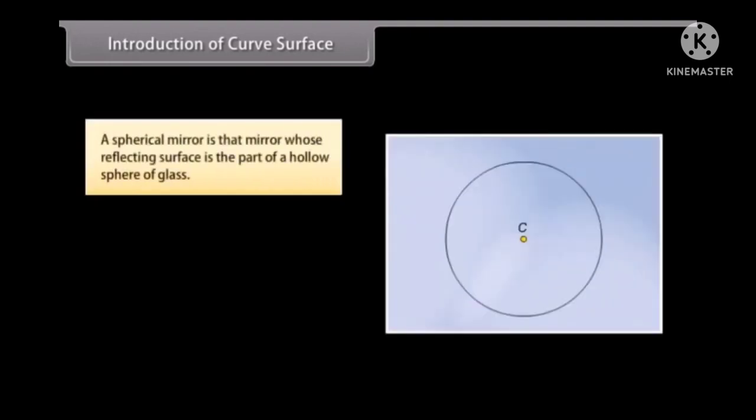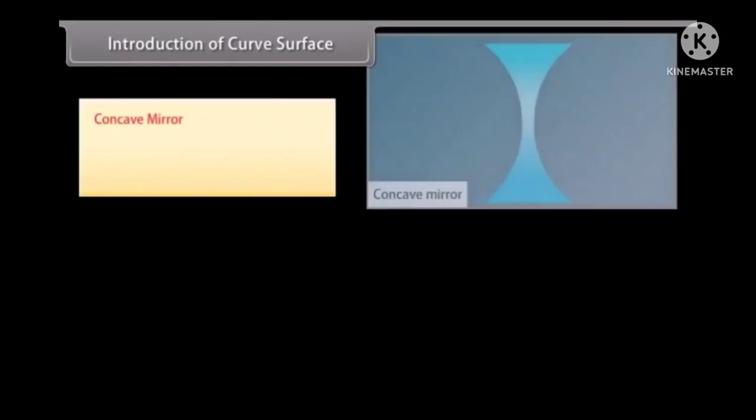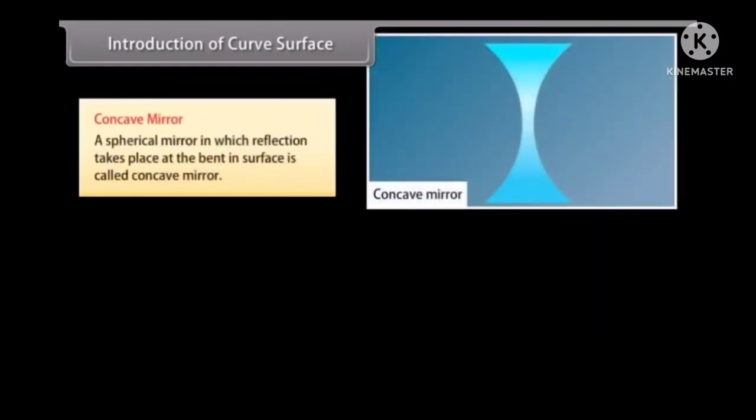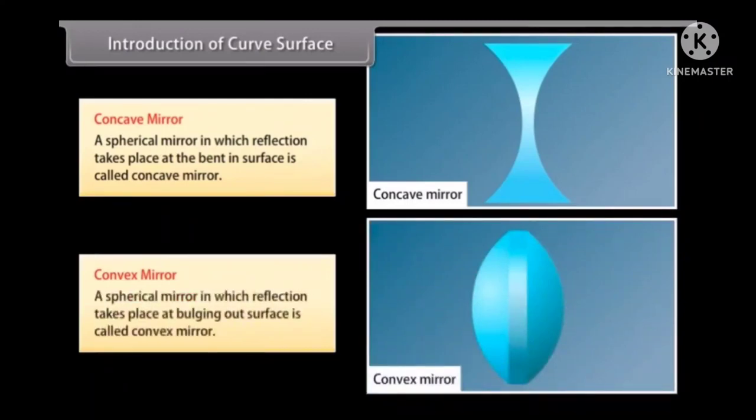Introduction of curved surface. A spherical mirror is a mirror whose reflecting surface is the part of a hollow sphere of glass. Spherical mirrors are of two types: concave mirror and convex mirror. Concave mirror: a spherical mirror in which reflection takes place at the bent-in surface is called a concave mirror. Convex mirror: a spherical mirror in which reflection takes place at the bulging out surface is called a convex mirror.